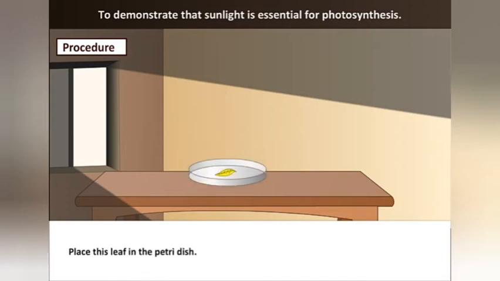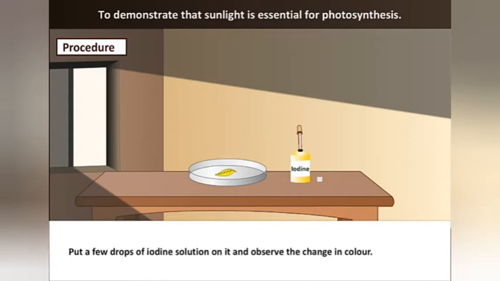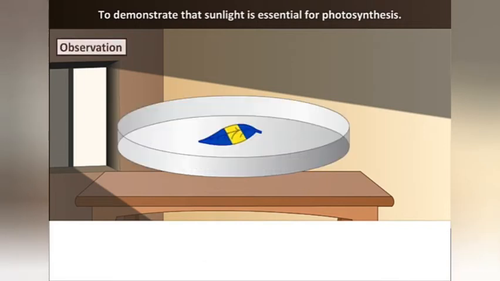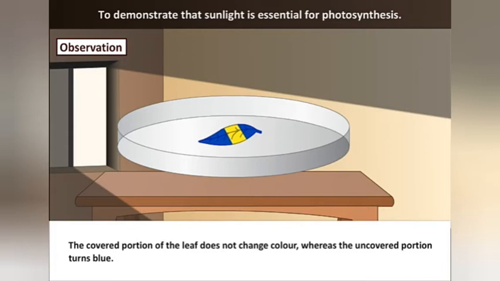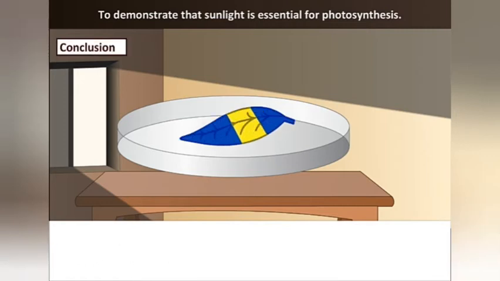Now place this leaf in a petri dish and put a few drops of iodine solution on the leaf. And now observe the change in color of the leaf. Now we will observe that the covered portion of the leaf does not change color, whereas the uncovered portion turns blue. This blue color indicates the presence of starch.